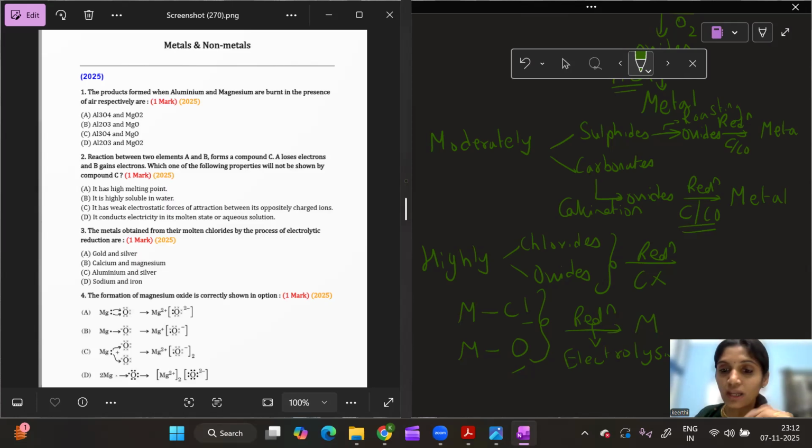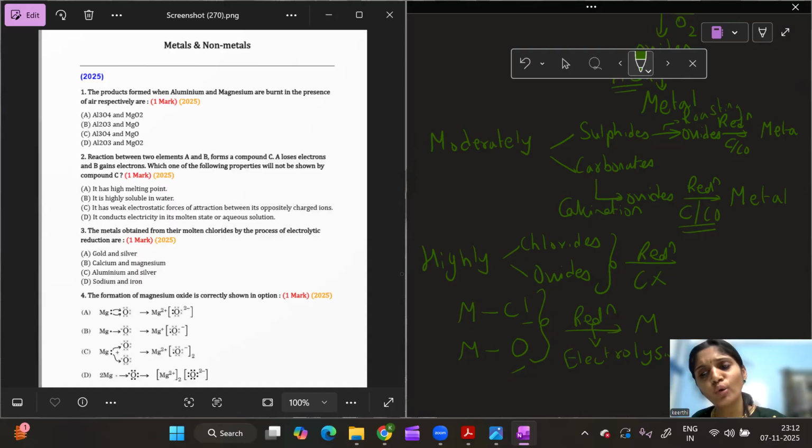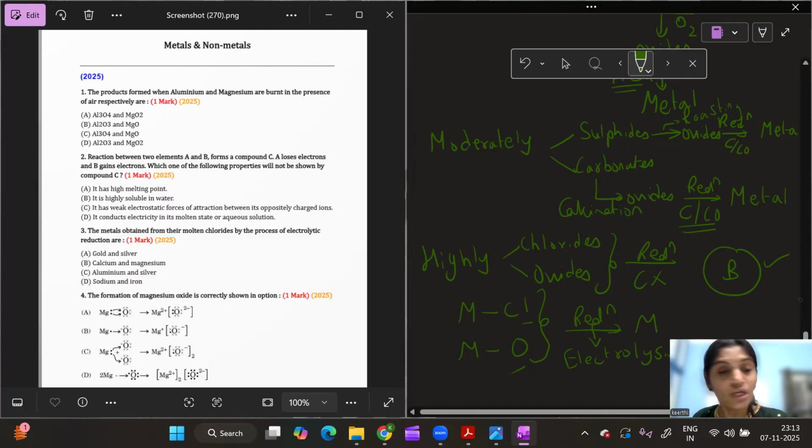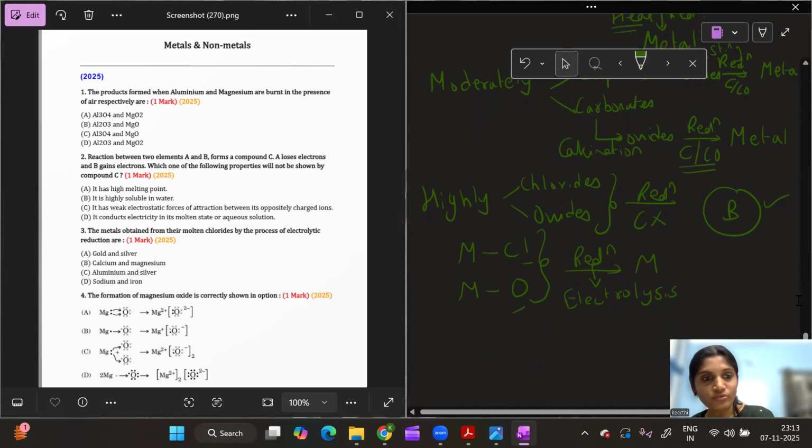So clear? Electrolytic reduction is done for which metals? We do electrolytic reduction for highly reactive metals. Now, if you see the options here, first option A is gold and silver. Gold and silver are low reactive metals. Option B is calcium and magnesium. Yes, calcium and magnesium, both of them are highly reactive metals. So it is option B, but still we'll check the other options too. Aluminium and silver: aluminium is a highly reactive metal, but silver is a low reactive metal. Sodium and iron: sodium is definitely a highly reactive metal, but iron is a moderately reactive metal. So it will be option B. So the answer for my MCQ 3 is option B.